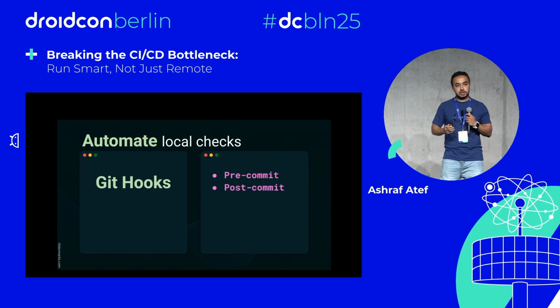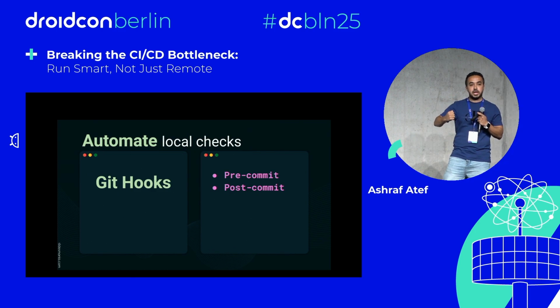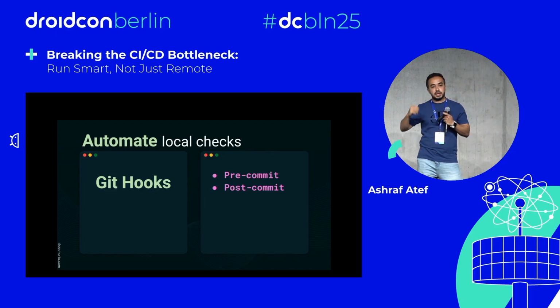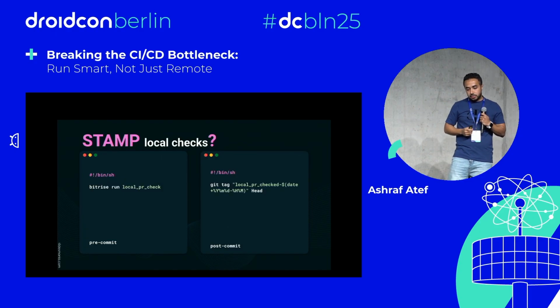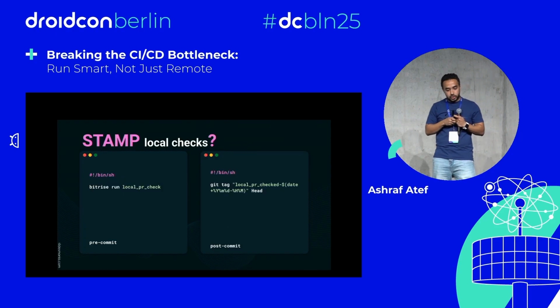And after it runs successfully and everything is fine, we are going to use the post-commit to tag or stamp our branch, or our last commit, to show that everything is working fine for those steps that we already ran. So the remote resource can skip running them again and again. So this is what we are going to have.